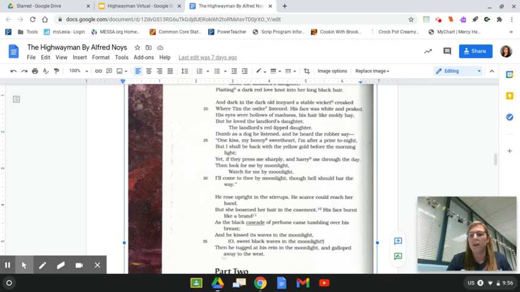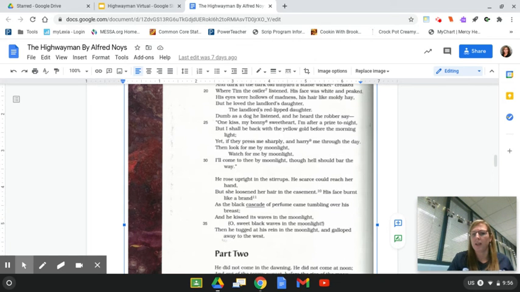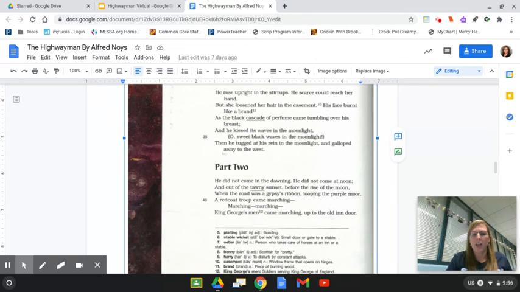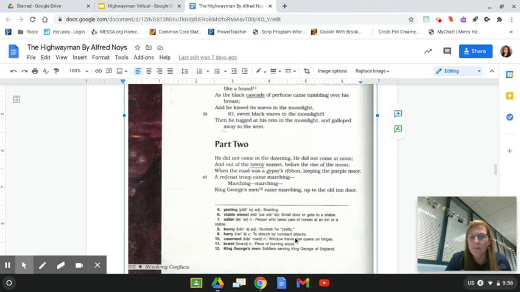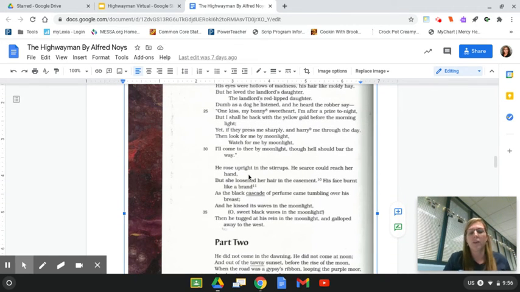So right here, the Highwayman is going to give Bess a kiss goodbye, and off he's going to get that yellow gold. And he tells her right there that they might press him sharply and harry him through the day. And if you look down here, harry means to have this constant attack. So if they're looking for him, he says, then watch for me at night, that he will come to her at nighttime, and nothing is going to keep him from coming back to her.